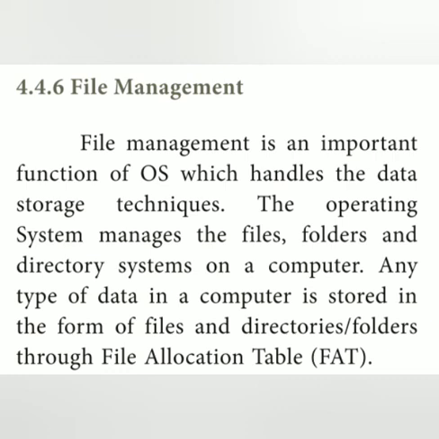Any type of data in a computer is stored in the form of files and directories or folders through the file allocation table, that means FAT. FAT is the short name for file allocation table. The FAT stores general information about a file like file name, type, size, starting address and access mode, for example, sequential, indexed sequential, direct or relative.